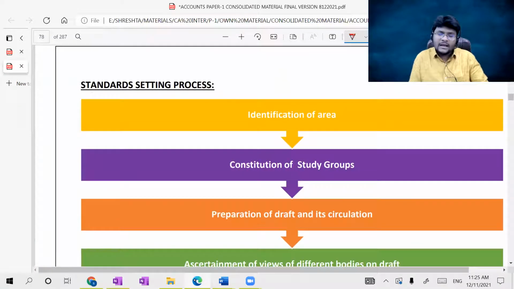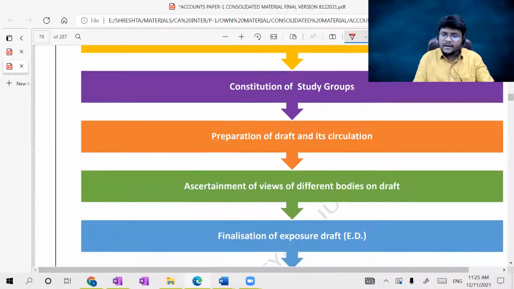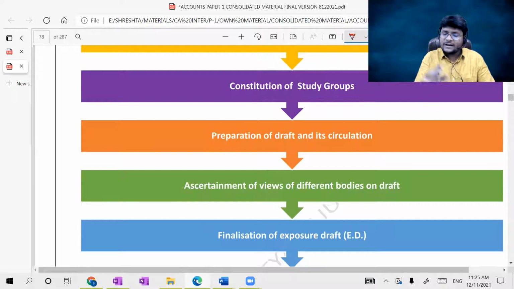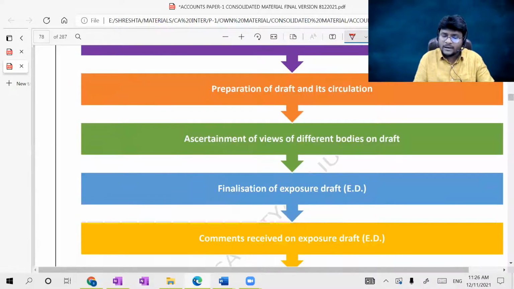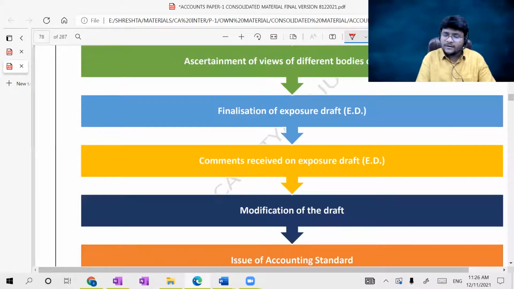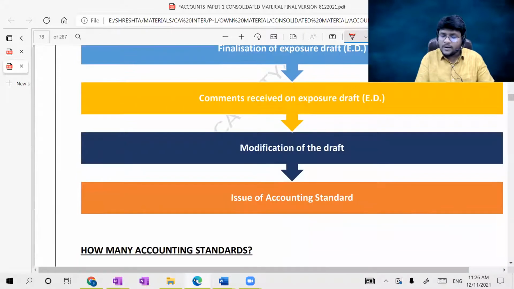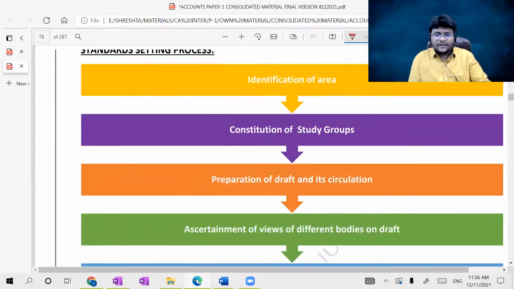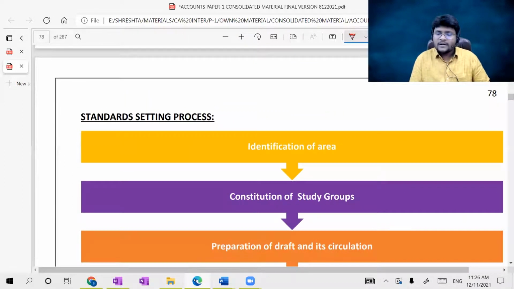If I go to the material, first identification of area will happen, then constitution of study groups, then preparation of a preliminary draft and its circulation among the different professional bodies, then ascertainment of views of different bodies on such draft, then finalization of the exposure draft, then comments received from the public, that is members of the professional bodies, on the exposure draft, then modification of the draft, then ultimately issue of such accounting standards by the council. So that is how the standard setting process practically takes place in India.